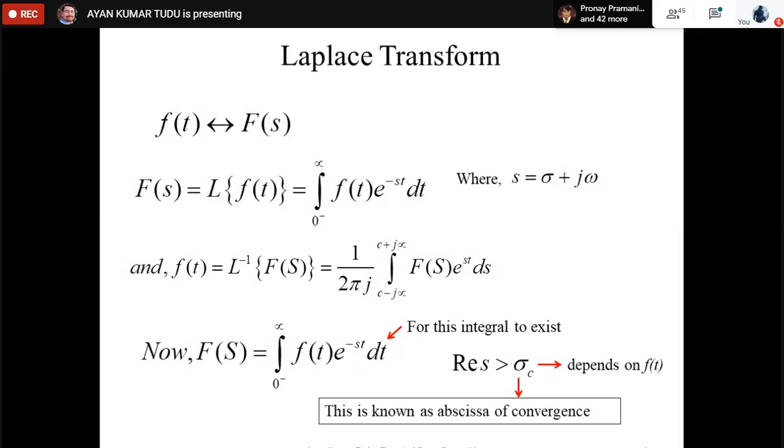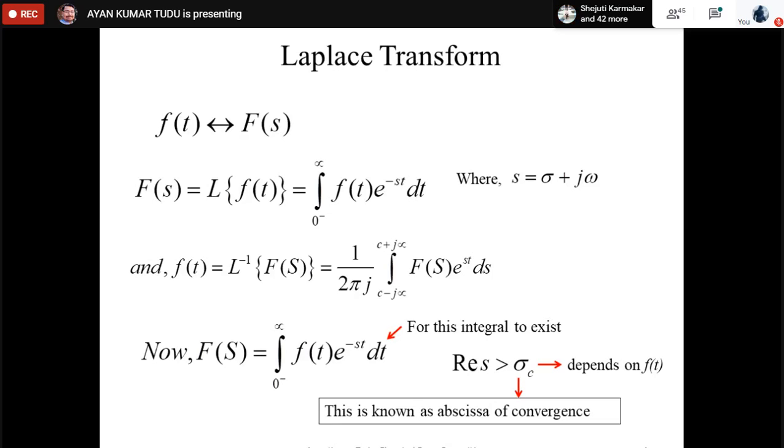Please note that it is not required to find this value of sigma c while performing problems on Laplace transforms, because it is assumed that the real part of s is greater than the abscissa of convergence. I am again repeating that it is not required to find the value of sigma c while solving problems on Laplace transforms.